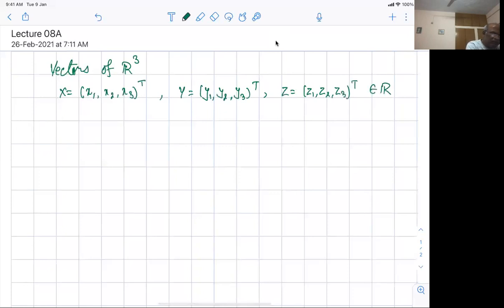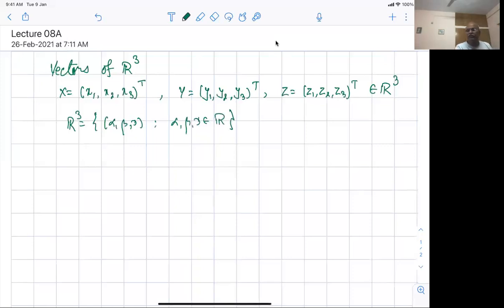Now, what do I mean by saying that they belong to R3? You already know what R3 is basically. It is the collection of all elements (alpha, beta, gamma) such that alpha, beta, gamma belong to R. This is the notation for us, and this is nothing but your Euclidean space. So let's look at the properties. Those are the notations that I'm using.